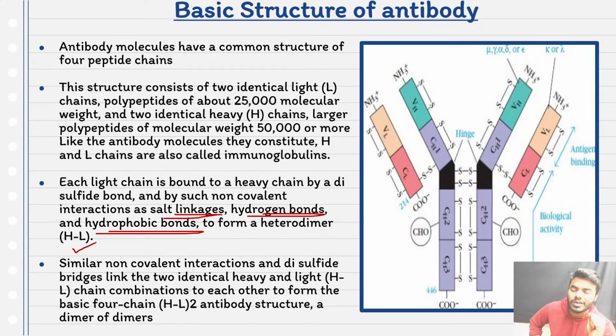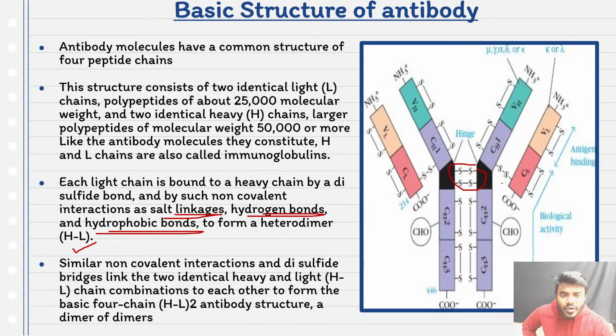So they can ask you a question in part B. What is the question they can ask? All of the following bonds are involved in joining the light and heavy chain except. So you should not think that there is only the presence of disulfide linkages and no other linkages, which is an absolutely wrong statement.